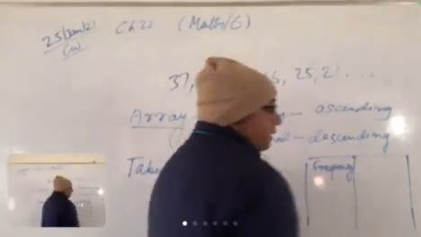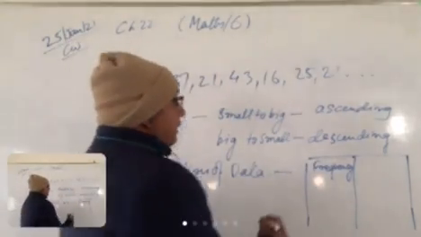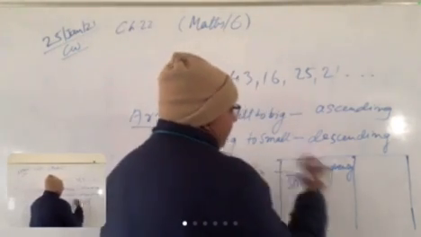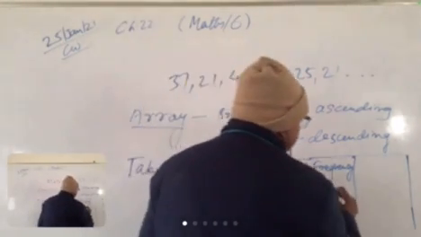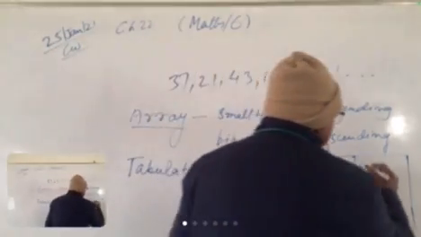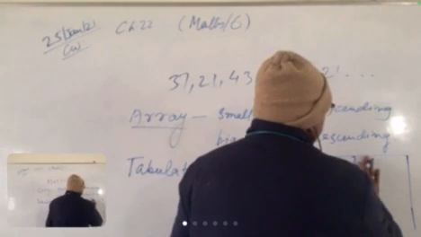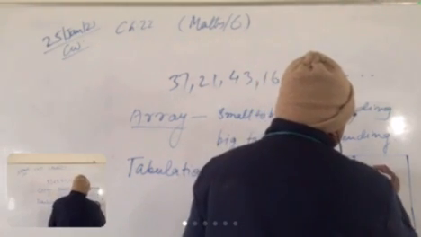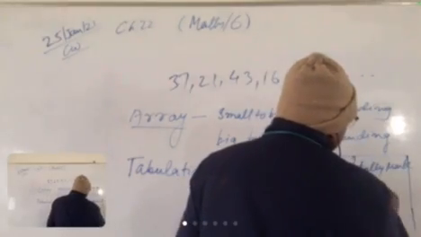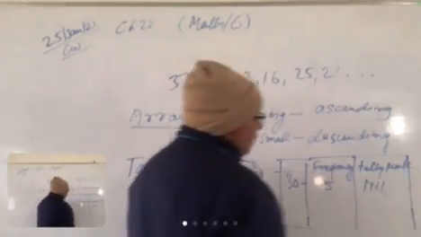Suppose the number 30 comes 5 times. So the frequency is 5, but we have to mark it with a tally mark. First, we have to use tally marks, and we can mark like this. This is 5.